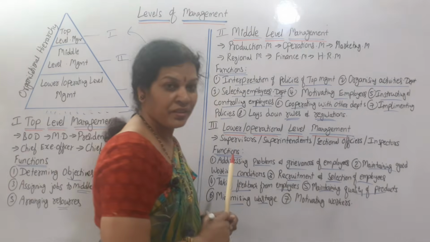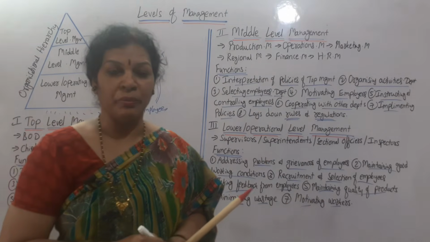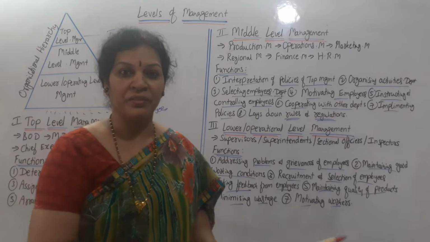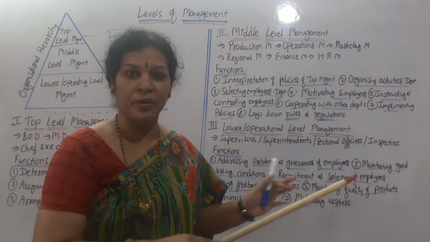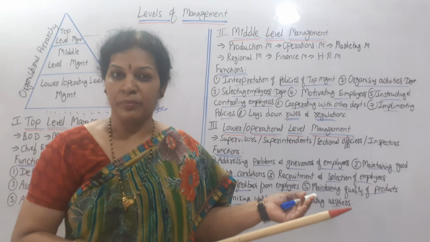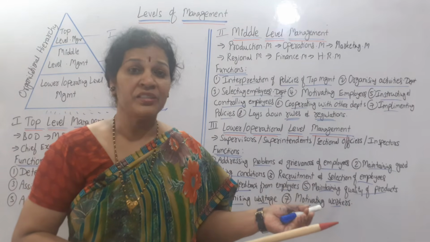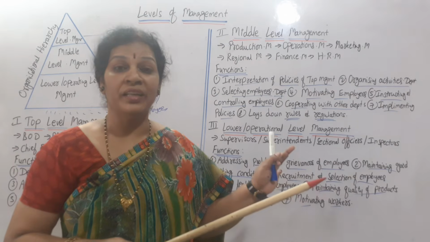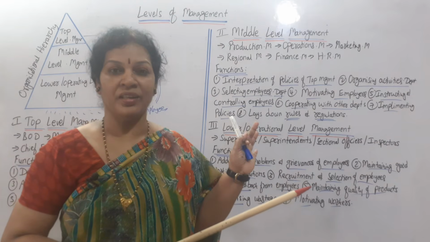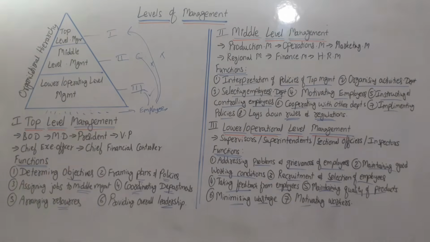And motivating workers. Workers are under the control of the third level management. He has to take care of the workers, motivating them, giving them proper salary without any delay, giving them bonus or awards, rewards and any kind of incentives. Everything he has to take care of for the workers. That's all. So first take a screenshot or note it down.